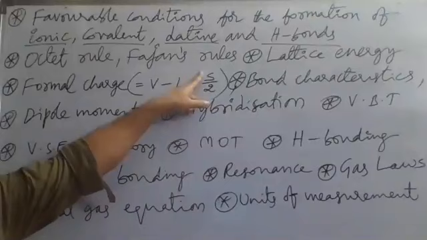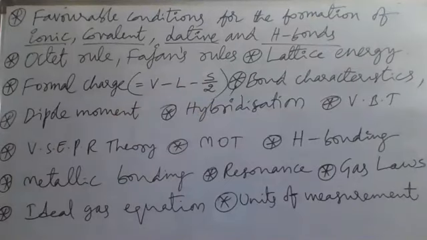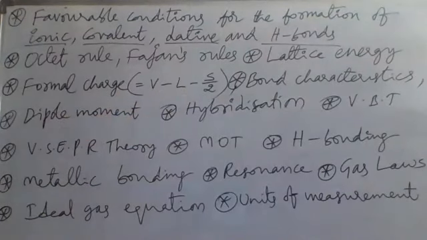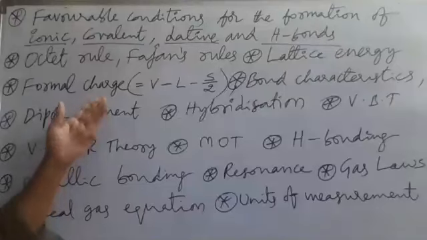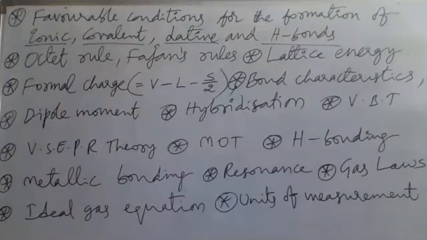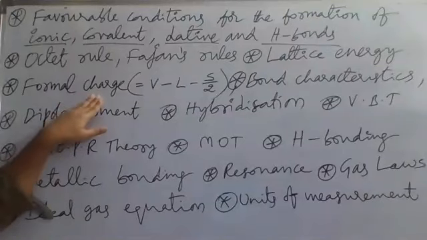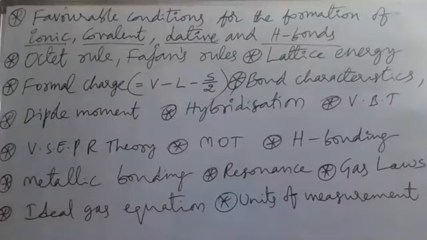So V minus L minus S by 2 is the formal charge on any given atom. About ozone we have discussed already. If you don't have clarity about formal charge, note it down in the notebook and search on the net. So like this, we have to concentrate on formal charge. Next, bond characteristics.